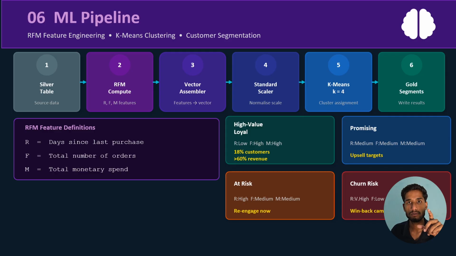The 4 clusters, 0, 1, 2, 3, I segregated into high-value loyal customers, promising customers, at-risk customers who are medium in all aspects, and churn-risk customers, who bought very long ago and whose frequency and monetary are also low. After performing everything, the data moves to the gold layer. Then we build the reports of everything, and they are tagged to Power BI